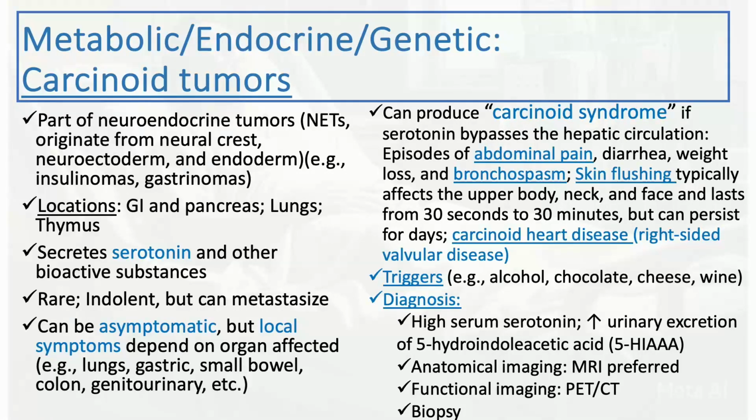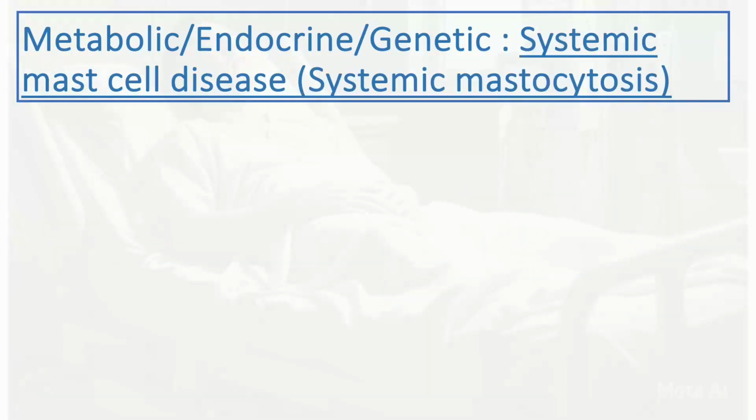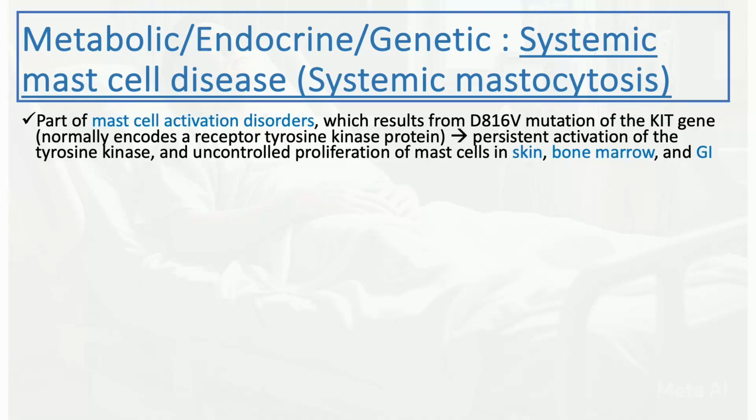And then, of course, once you determine there's a mass or tumor, you need to confirm the diagnosis by biopsy. Another rare cause of vague GI symptoms, with involvement of other systems as well, is systemic mast cell disease or systemic mastocytosis. It can be a little bit challenging to diagnose, but again, thank God, it's rare.